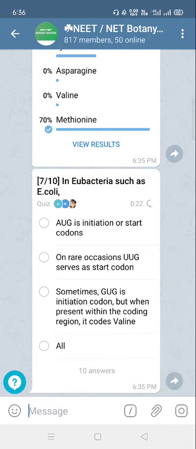Sometimes it is GUG which codes for valine, but rarely it codes for methionine. And on very rare occasions UUG also serves as start codon. So the correct answer is option D, all. AUG, GUG, and sometimes UUG code for initiation codon. So the correct answer is option D, all.